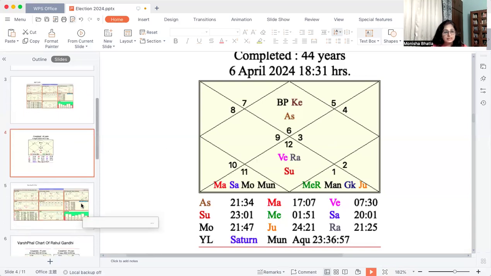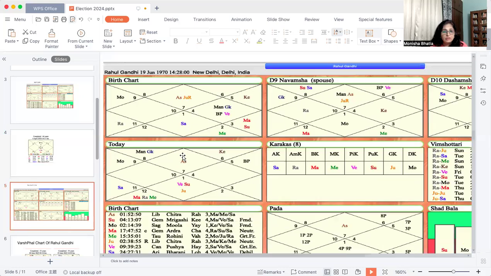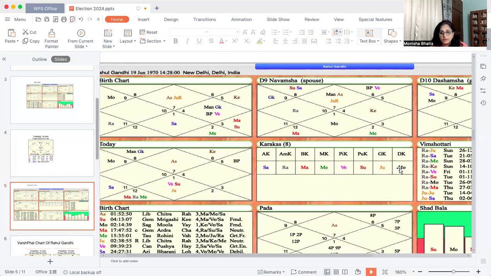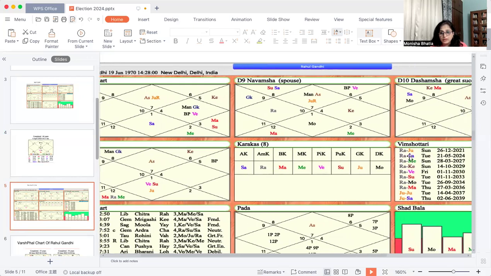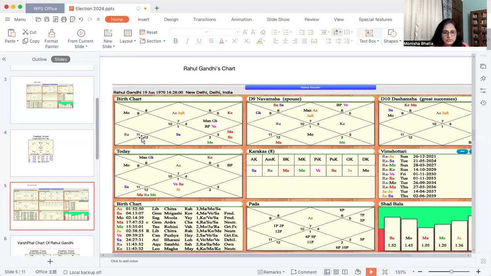Now let's see the chart of the opposition leader Rahul Gandhi, who is currently in the period of Rahu Jupiter. If you look here, Rahu Jupiter period is usually not good, but the good news is that this period will be changing from 21st May 2024. So let's first talk about the Rahu Jupiter period, and then we will talk about the Rahu Saturn period.